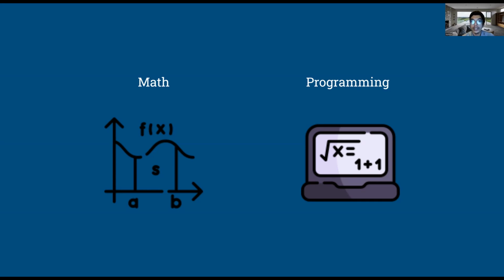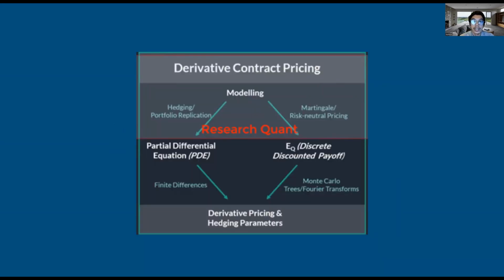So based on these skills, we can also categorize quants based on their roles. In general, quant role specialization can be divided into three categories. This is very similar to the data science field. The categories are quantitative researcher, quantitative developer, and validation team.